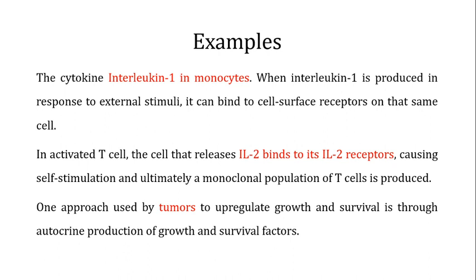Another example is the activated T cells. In the activated T cells, the cell releases interleukin 2, and it binds to the interleukin 2 receptor which is present on that same cell, and by binding so, it causes self-stimulation and ultimately a monoclonal population of the T cell is produced. Another important example of the autocrine signaling is the tumors. One approach that the tumor uses to upregulate growth and survival is through autocrine agent production, and by producing the autocrine agents, they are actually increasing their growth and their survival.